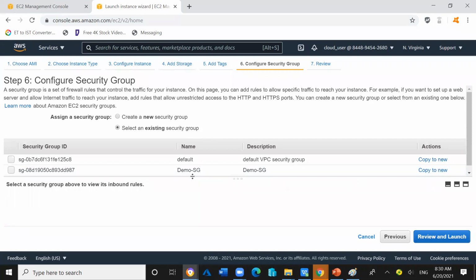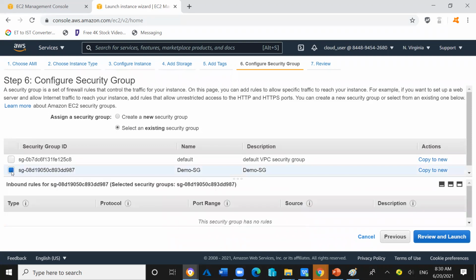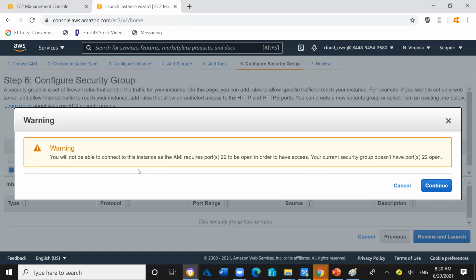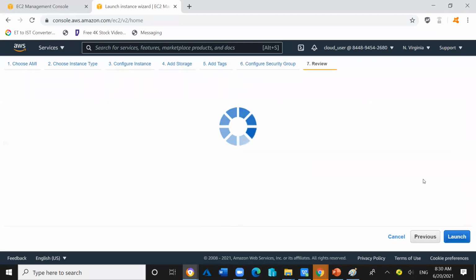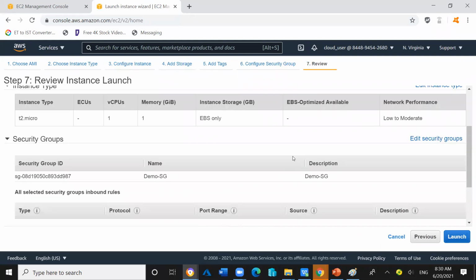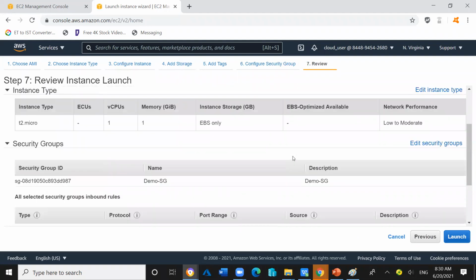Now you can clearly see here the security group we had created before with the name demo SG. It is visible here. So instead of creating a new security group, I will use the existing security group that I have used previously. I will select this option, check mark this option to associate the demo SG, and click on review and launch. So okay, now click on continue. So I associated the security group that I had created just now.